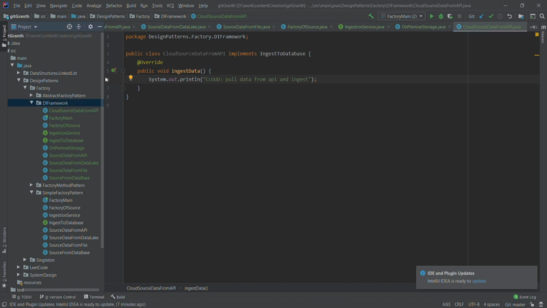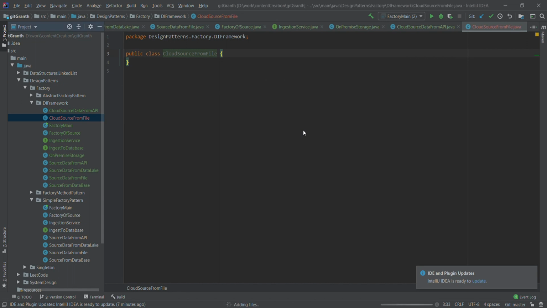Similarly, we need to create another Java class which will be cloud source from file, and this will again implement the same ingest to database. Here we'll have the logic that for cloud storage, pull data from file and ingest.